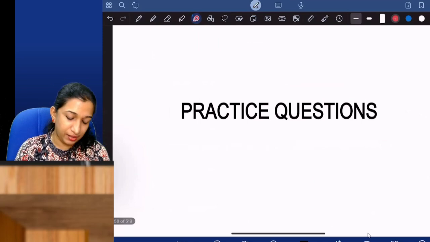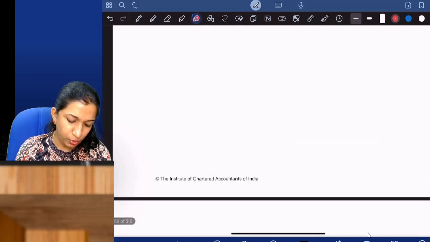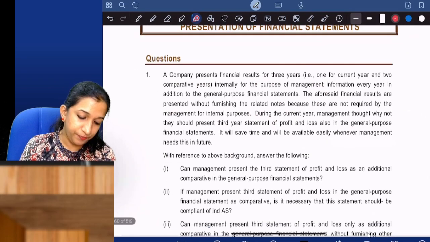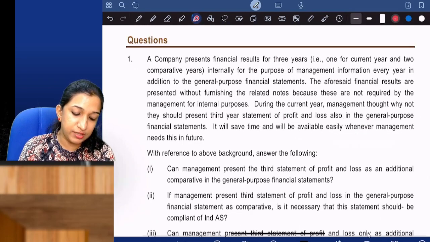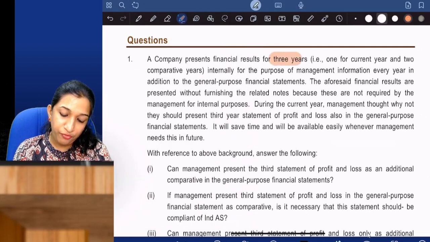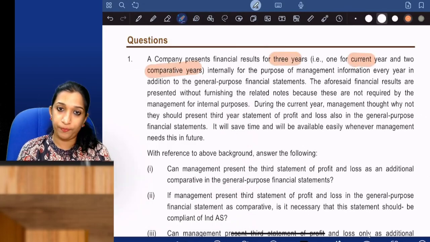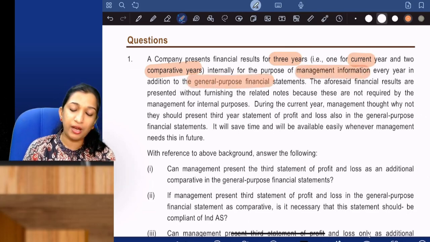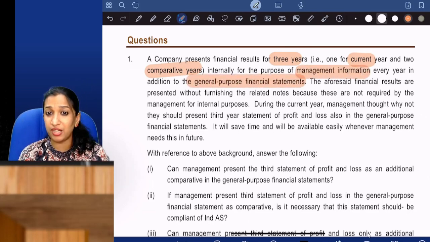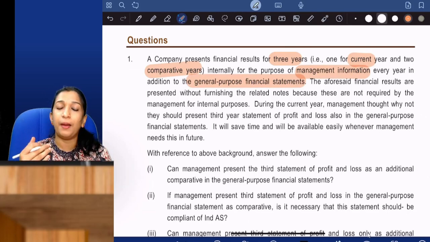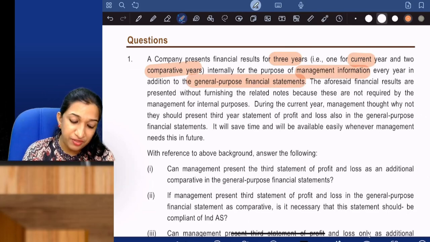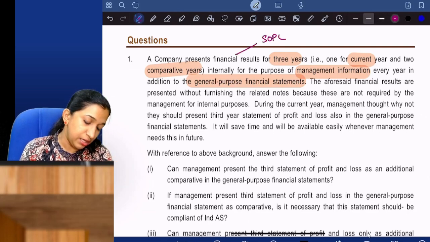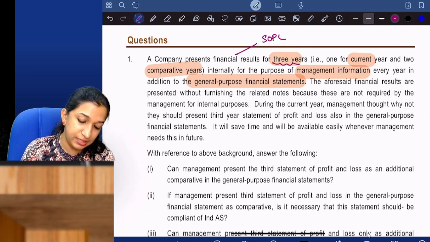Let's quickly take these practice questions also. Only 6 questions you have. A company presents financial results for 3 years: one for the current year and 2 comparative years, internally for the purpose of management information every year, in addition to general purpose financial statements. So they prepare financial statements and also they prepare financial results, which means the statement of P&L for 3 years.